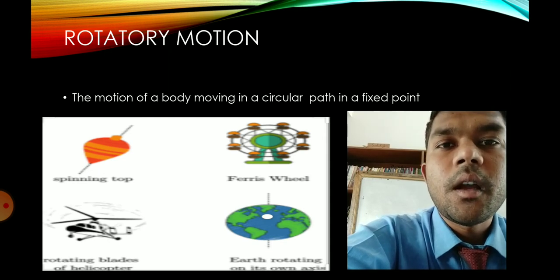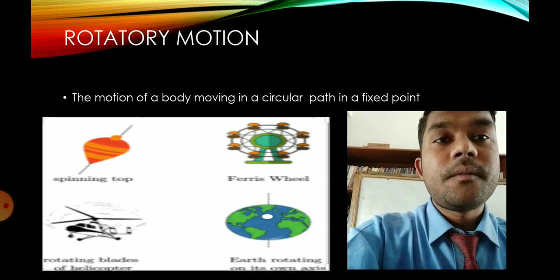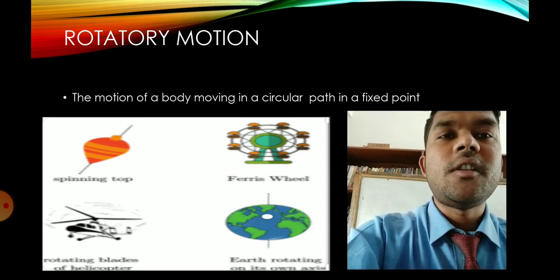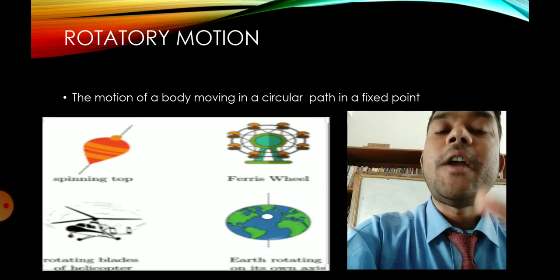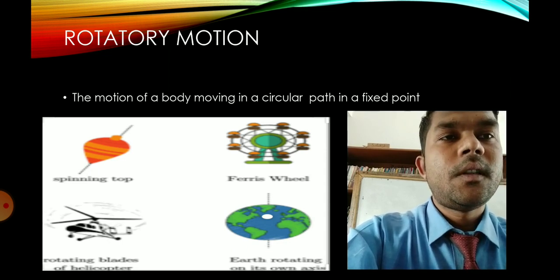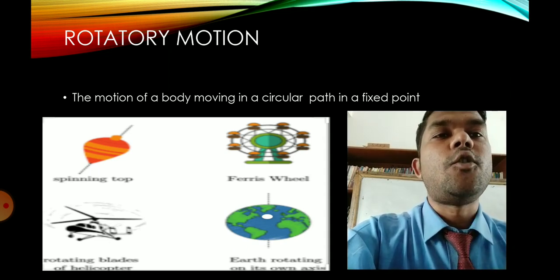You can take some examples, that are in the figure. Spinning top, ferry wheel, that is also in the fair, the mela. Rotating blade of a helicopter. The blade is attached to a fixed point, and through it the blade rotates.